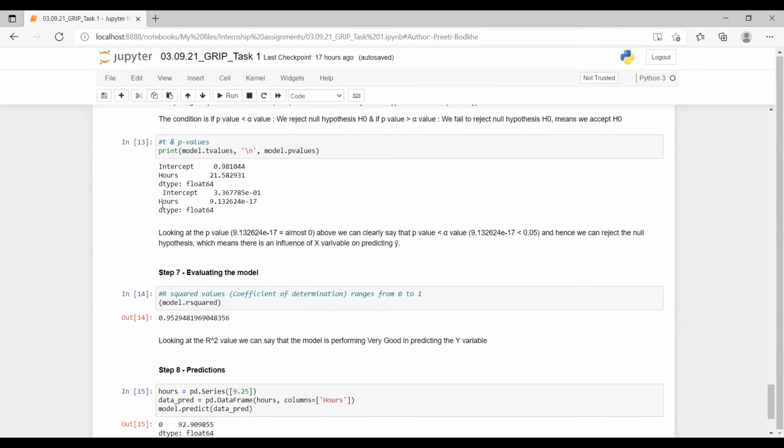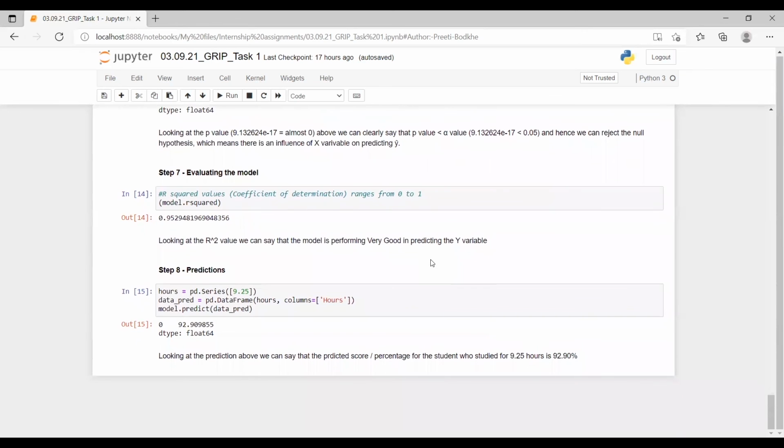Let's look at the p-value since we have to compare the p-value with alpha. And our p-value is coming 9.132624 into e raised to minus 17, which means it is almost 0. So looking at the p-value of a model, we can clearly say that it is less than alpha, and hence we can reject the null hypothesis here, which means there is an influence of x variable on predicting y.